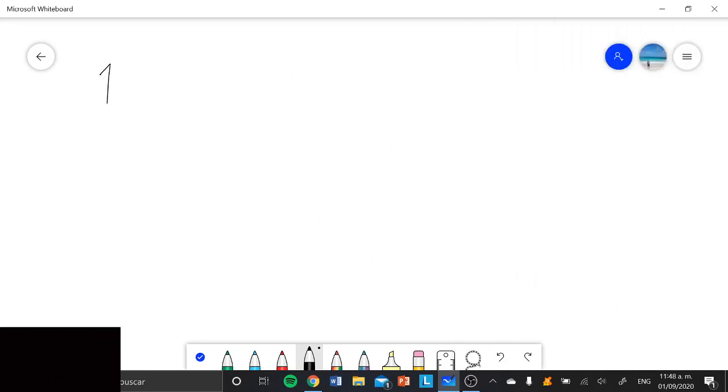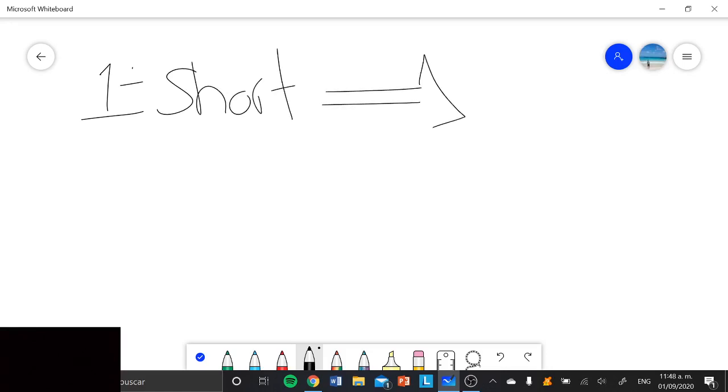In this case, I'm going to start telling you what are the words that we're going to learn. Les voy a decir cuáles son las palabras que vamos a aprender, que son los adjectives, son adjetivos. Vamos a aprender 20 in total. Vamos a aprender 20 words in total, or 20 adjectives. The number 1 is short. So on the number 1, we're going to write short. And on the other side of your sheet of paper, you're going to write the opposite. Okay, so the opposite of short, obviously, is tall.